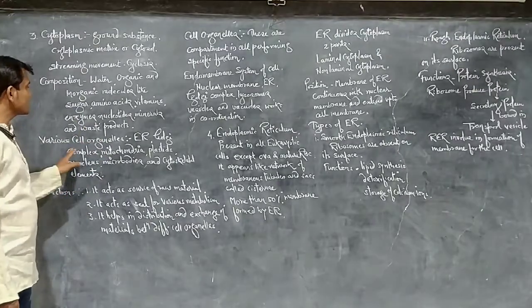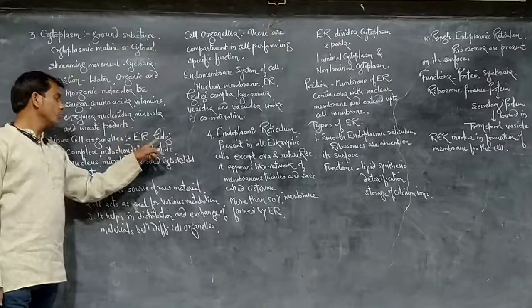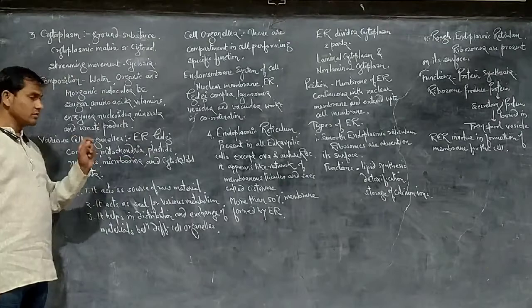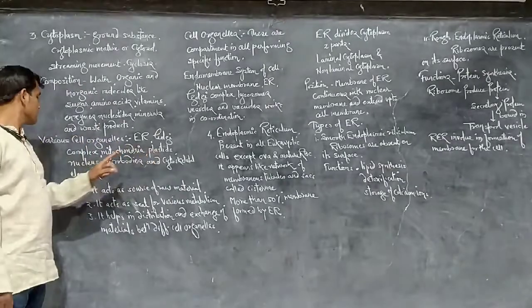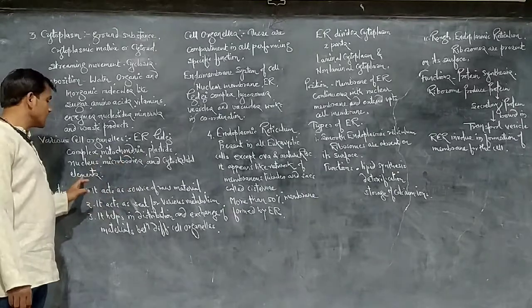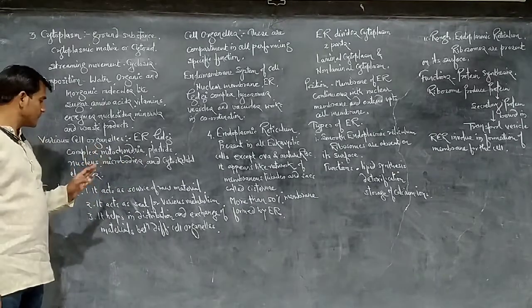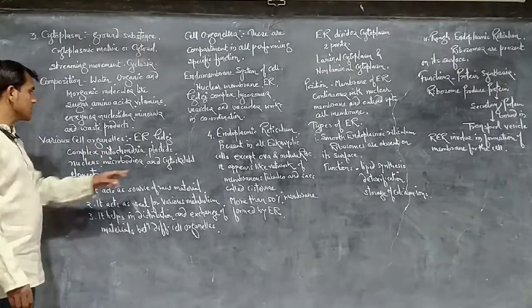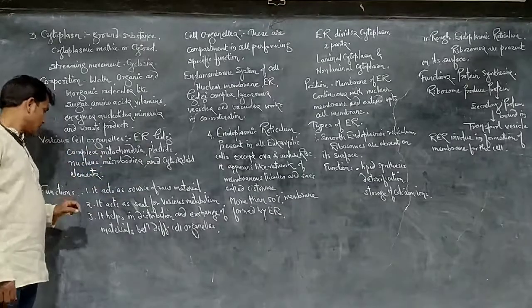These various cell organelles are like the endoplasmic reticulum, Golgi apparatus, mitochondria, plastids in green plants, nucleus, microbodies, and cytoskeletal elements like the microtubules, which provide internal support to the cell. These are the cytoskeletal elements.